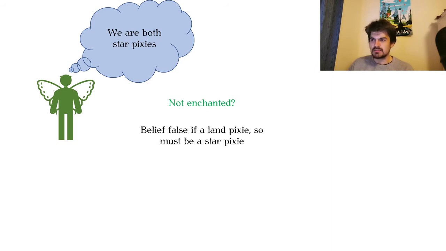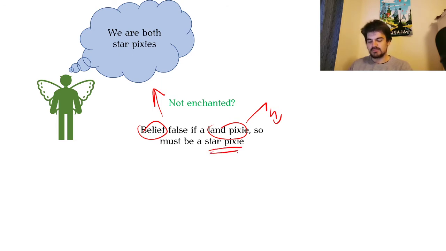So what does this imply? Well, this belief that he says, right? This belief is false if he is a land pixie, right? And as a land pixie, he would not be able to believe false things. So land pixie immediately leads to a contradiction, right? So he cannot be a land pixie. He must be a star pixie, right?